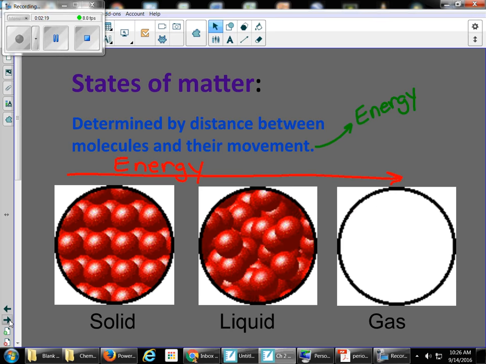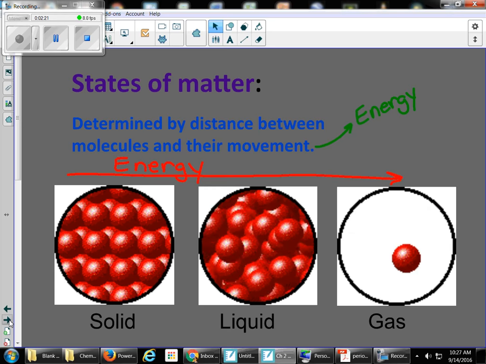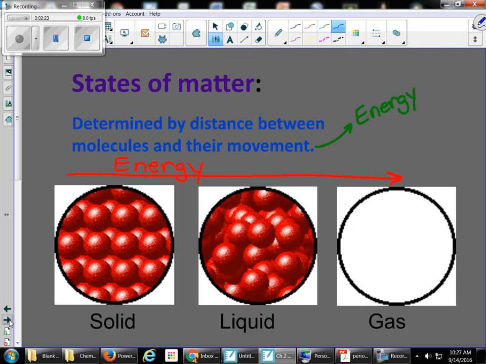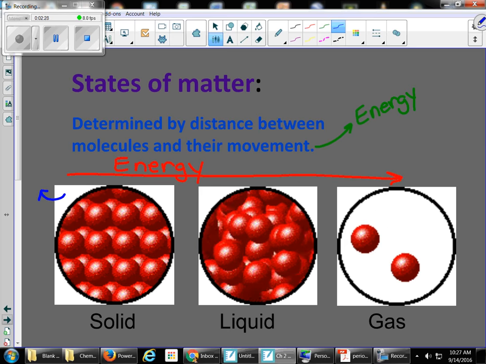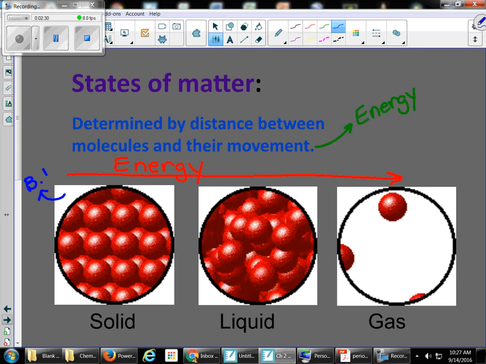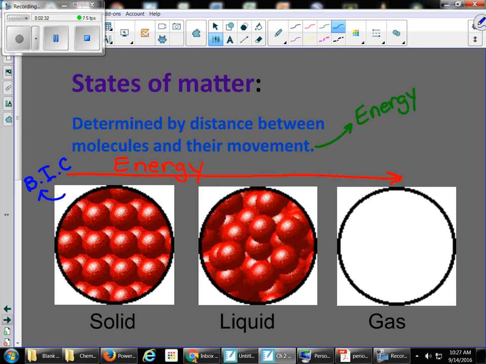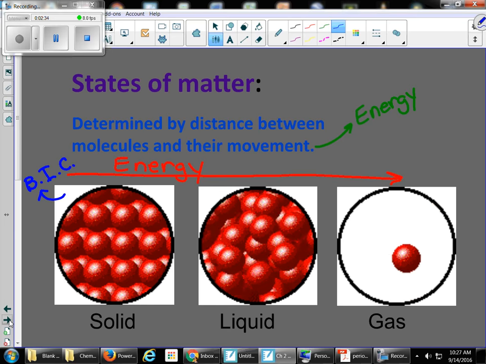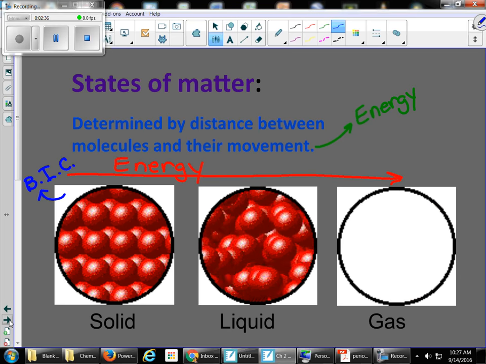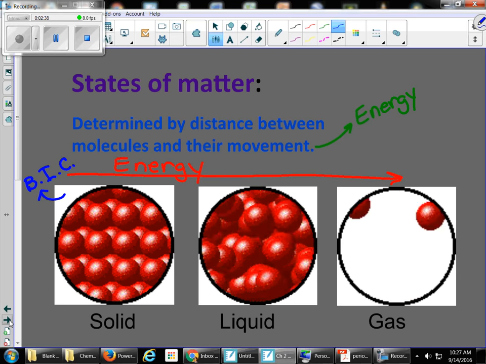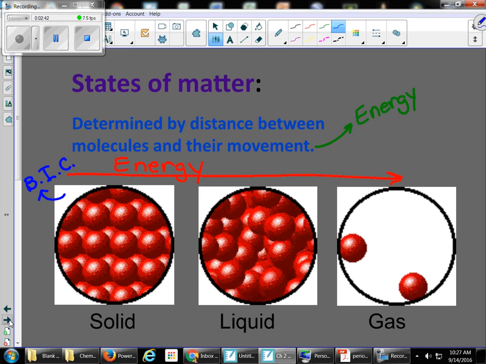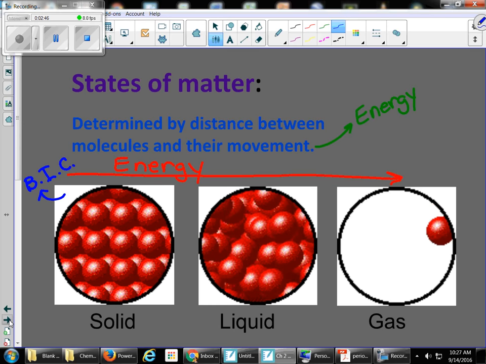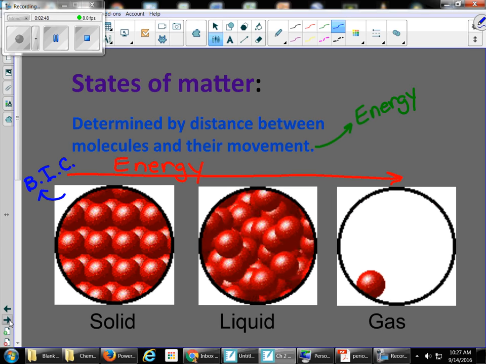There are two other states of matter that we talk about, and on this chart, one would be here, and that's Bose-Einstein condensate. That's anything that is close to absolute zero, so that's ultra cold, and those particles would be barely moving, so that's the lowest energy state of matter.